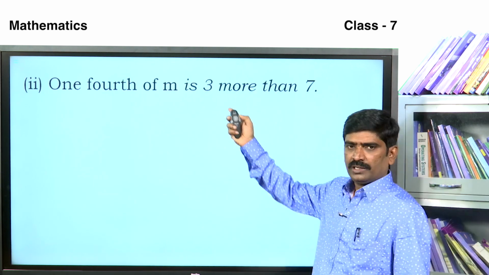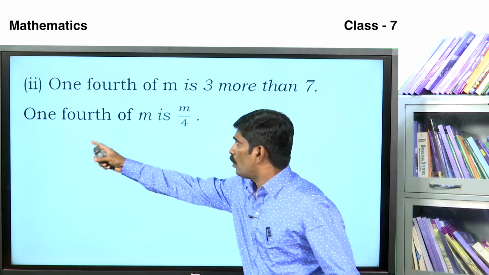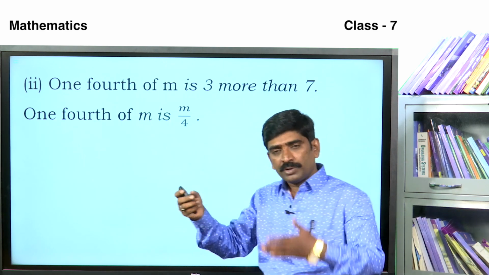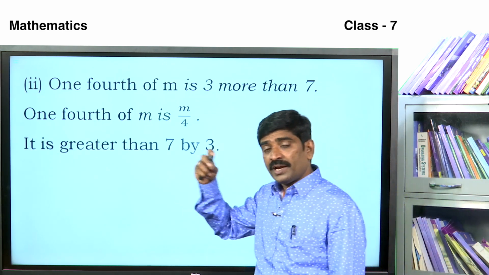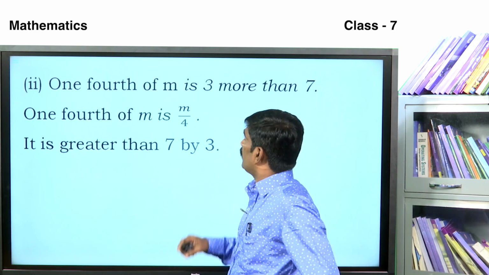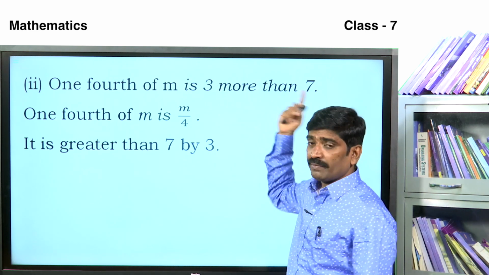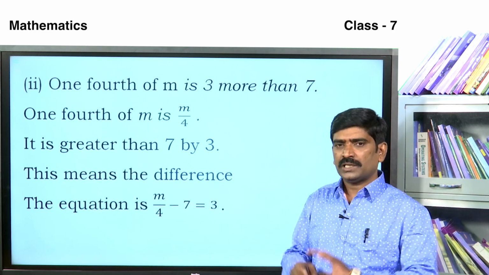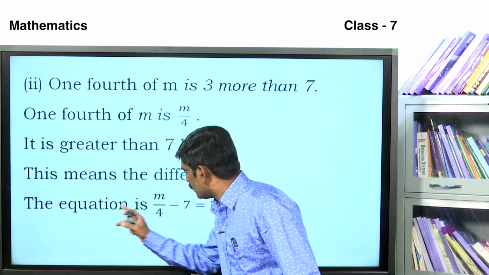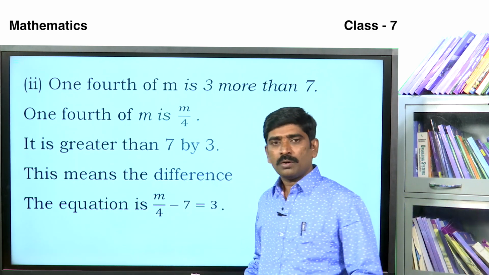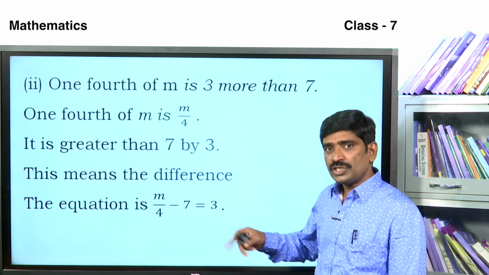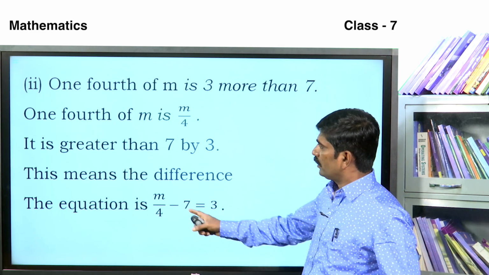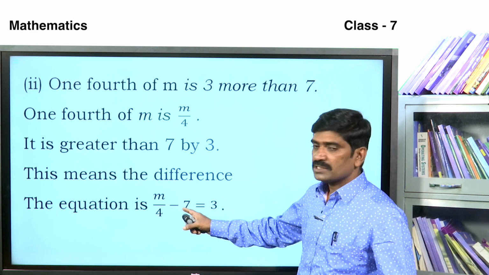Next, the second one, already solved in the activity. 1/4 of m is m divided by 4. It is greater than 7 by 3. That means the difference. The equation is m divided by 4 minus 7 is equal to 3. See here, m divided by 4 is 3 more than 7.